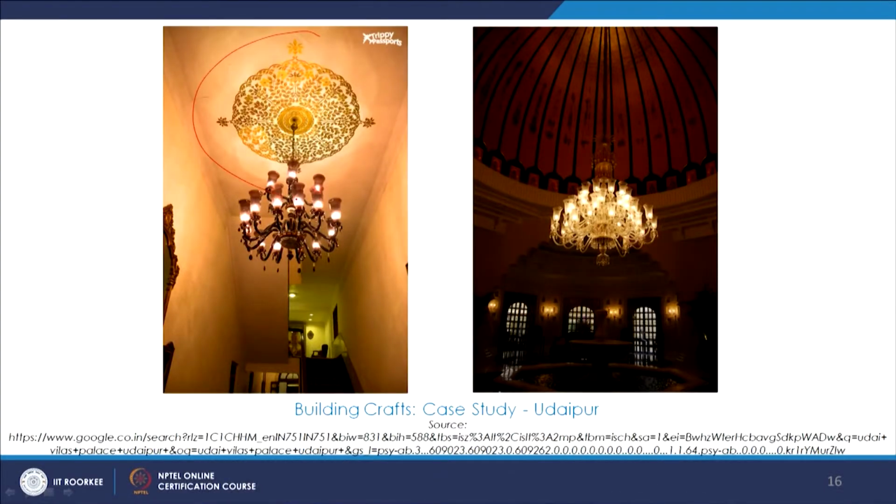Again here this lovely detail we see, and this is the same dome with the gold leaf, and this is right now very dimly lit, and this chandelier is quite prominent in this picture. So all kinds of elements that could contribute to space making and create a sort of an experience for the user, they really need to be understood by a designer, and there has to be an eye for detail, and these small details, they really create a big impact, like what we see in this project.